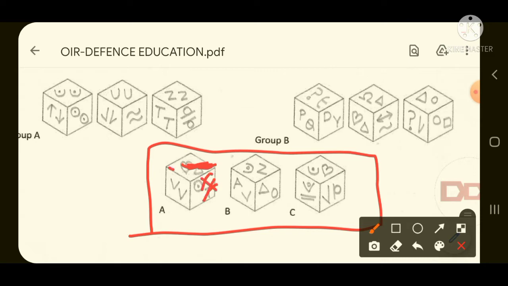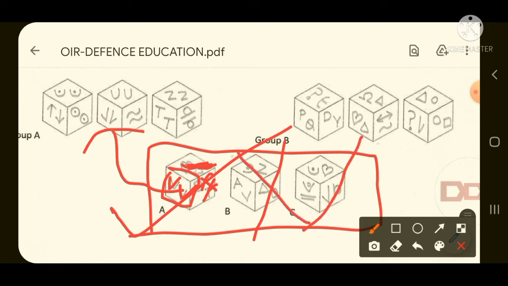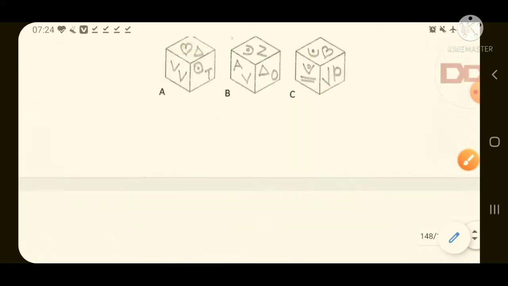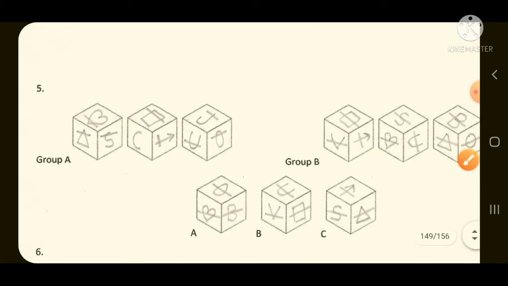But if you look at this face of this cube, both are V. B means both are similar, it is matching with the group A kind of figure. So our correct answer will be simply A. Now you need not look at options B and C. Our correct answer will be option A. I hope all of you have understood till question number 4.